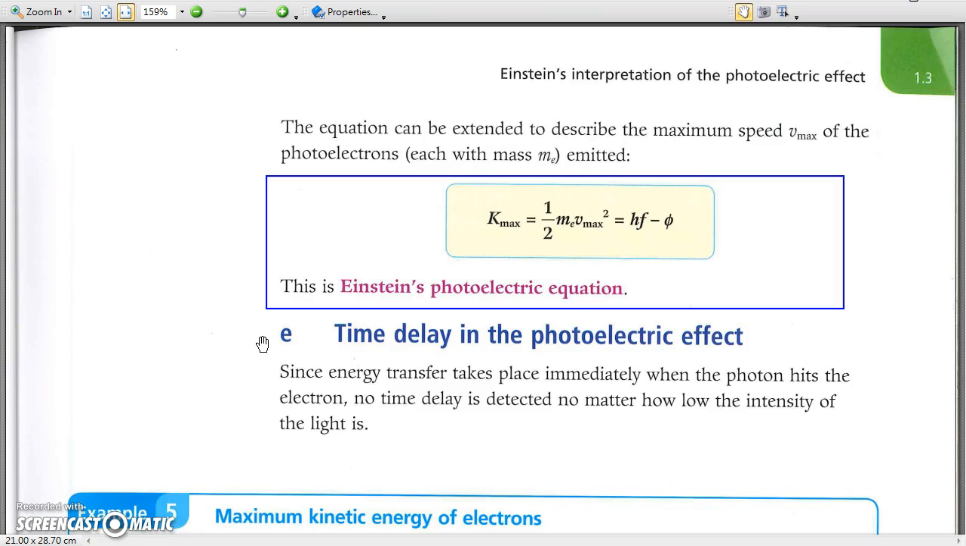E. Time delay in the photoelectric effect. As an electron can only absorb one and only one incident photon, it is reasonable that there is no time delay for photoemission to occur, even if the intensity of radiation is extremely low.